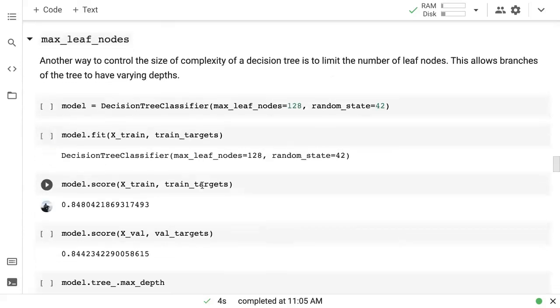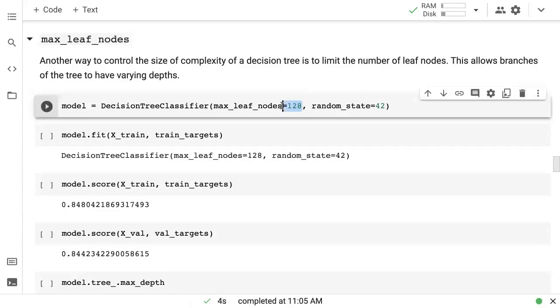Then we also looked at another hyperparameter called max leaf nodes, which is yet another way to control the complexity of a decision tree. The benefit here is that this allows branches of the tree to have varying depths. So instead of having to just limit the depth to a certain level, you can say that the number of leaf nodes should be a certain number, like 128, and then the tree can take different depths along different parts depending on how many decisions need to be taken for a certain path.